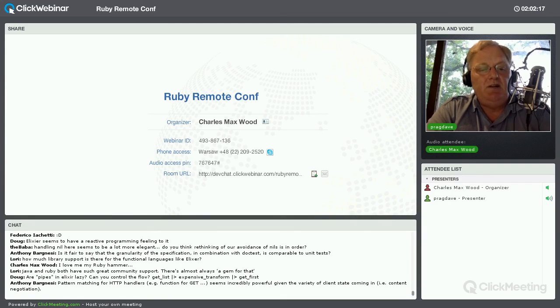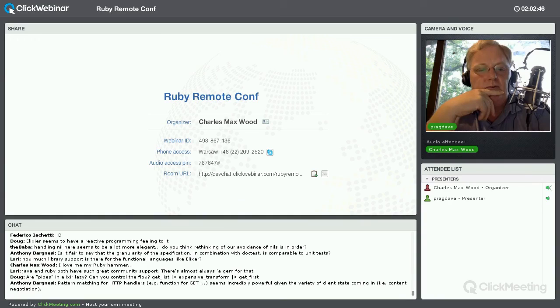Are pipes in Elixir lazy? Actually, well, yes and no. Pipes are not directly lazy. However, Enum has a cousin called Stream, and you can switch back and forth between them. Stream is lazy. So, for example, I could have written that RLE thing, and if rather than using Enum, I'd use Stream, then I would be able to run length encode an infinite input stream and produce results, just basically shoot them out as I needed to.